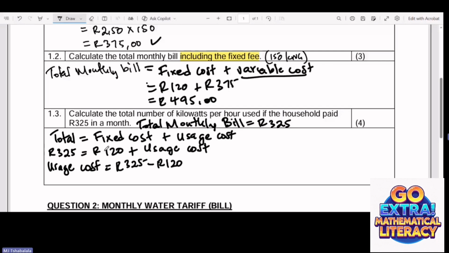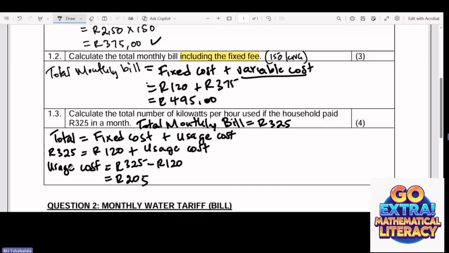So if we transpose 120 to the other side, we're left with the usage cost. If we now subtract these two, you'll be left with 205 rand.